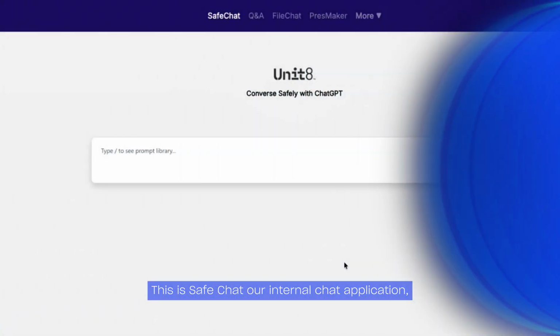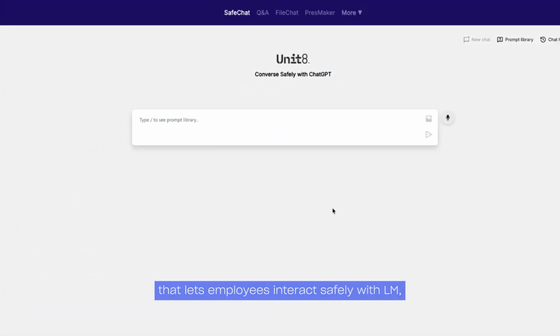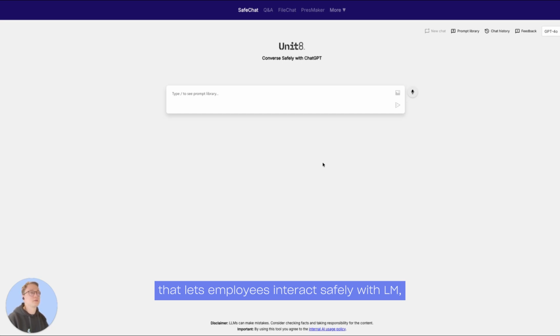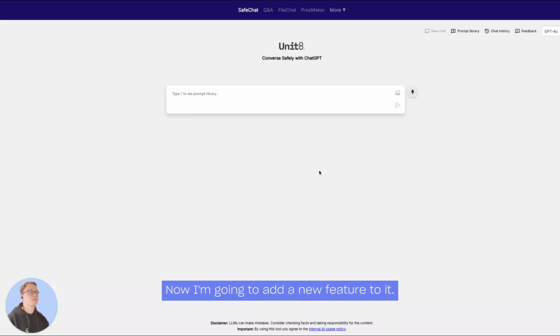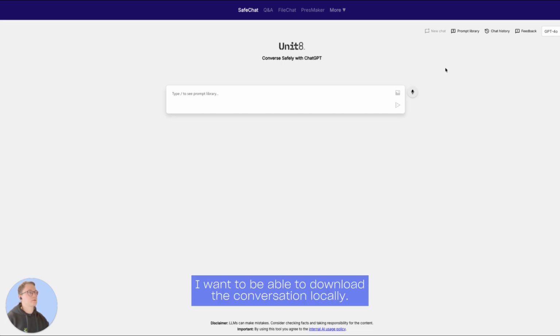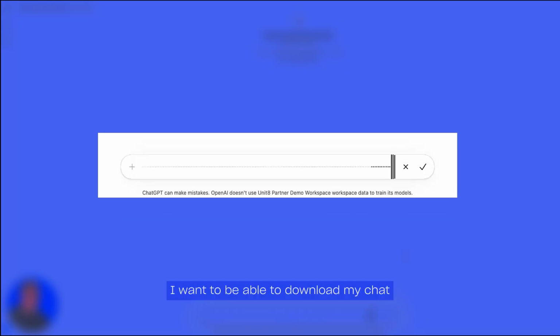This is SafeChat, our internal chat application that lets employees interact safely with LLMs while keeping the data safe. Now I'm going to add a new feature to it. Let's say I want to be able to download the conversation locally. I want to be able to download my chat conversation in the SafeChat application.